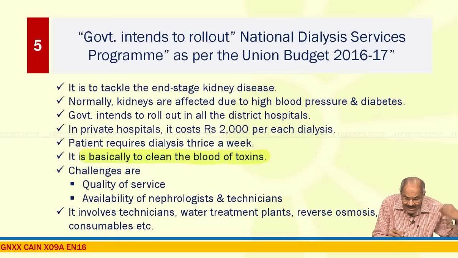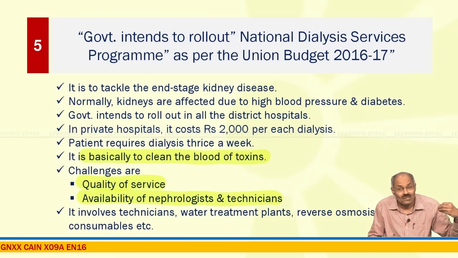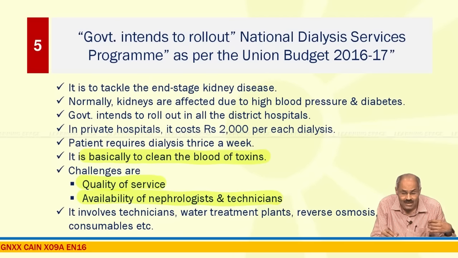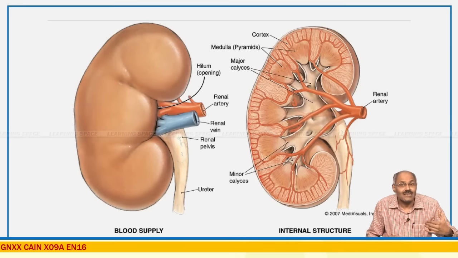Right? And the real challenges here are quality of service, availability of nephrologists and technicians. So, these are the challenges, and it is a step in the right direction, and let us hope to roll out this program as early as possible. And if you look at it, these are kidneys, this is the external structure, this is the internal structure.